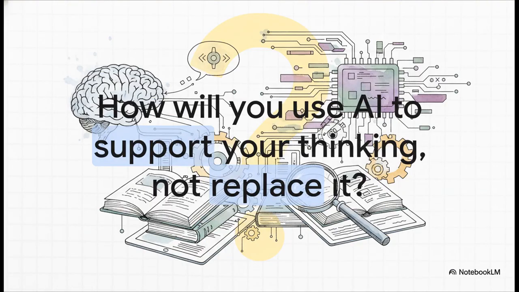So, as you work on this assignment, and really as you use these tools in the future, I want you to keep this one question in mind. How will you use AI to support your thinking, not replace it? That question is at the very heart of this assignment. And honestly, it's a critical one for all of us to think about as we move forward in this new world.